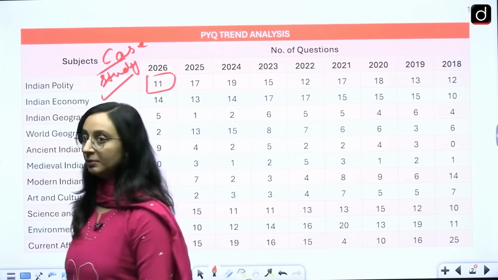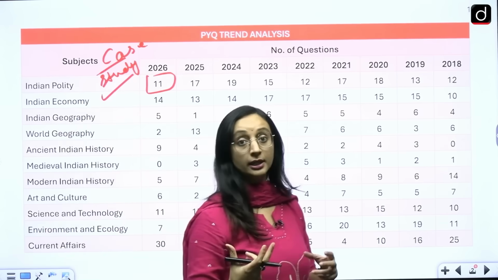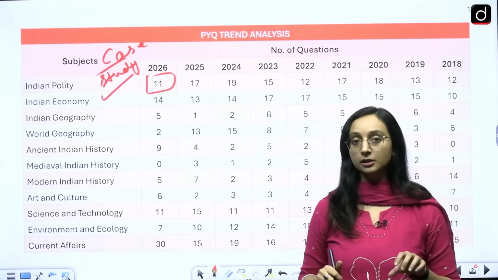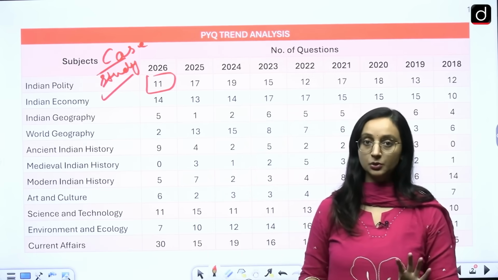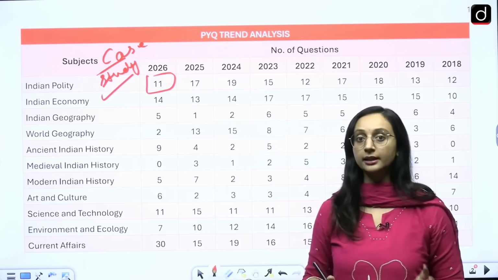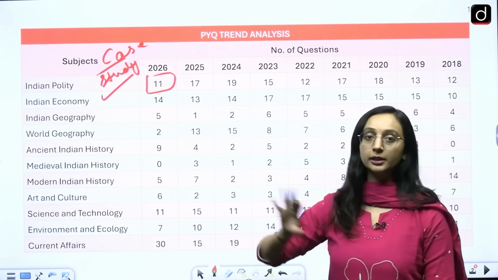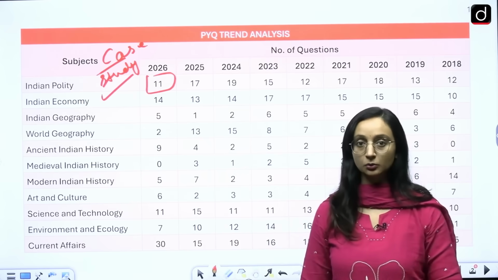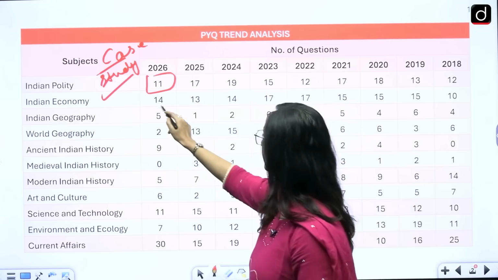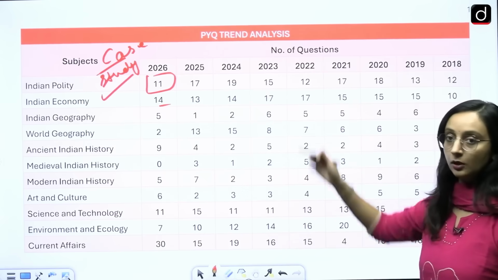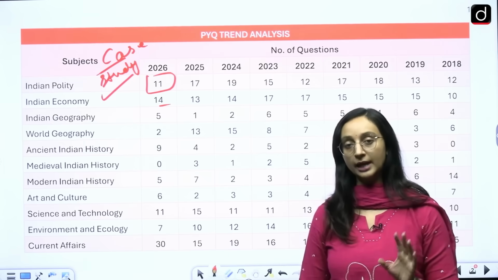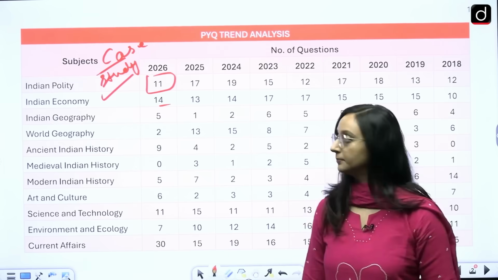Definitions have been given and two people are speaking; there was a question on the definition of the term law in the constitution. What all does the term include? Some person is saying that it includes this, the other person is saying that it includes that. So does it include that or not? So case study type questions have been asked from polity also. In fact, that has been the scenario throughout the paper, we see that case studies have been asked. Economy, we see 14, absolutely on the same lines. That was the static part. Economy was mostly straightforward and static, and also a little current driven.